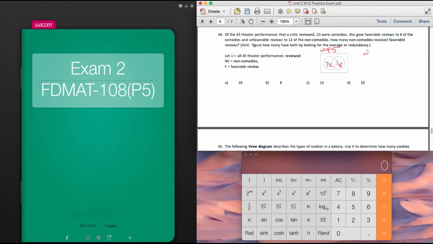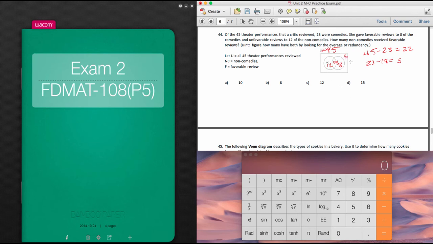We can find that by going 45 minus 23, which would give us 22. Therefore, if 12 of those received non-favorable, then 10 of those received favorable, and that were non-comedies. And so then if we have a 10 and an 8 out here, then that's 18. So 23 minus 18 would give us 5. So I'll put a 5 out here.